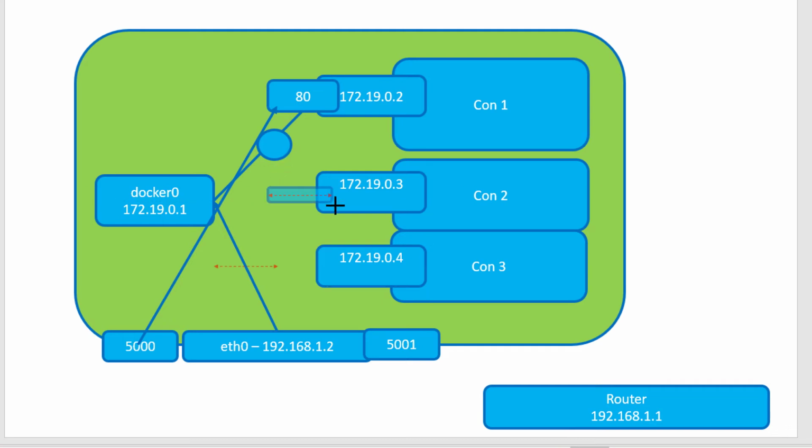Let's assume I map port 5001 to port 8080 of container 2. Any data sent to port 5001 on the host will be mapped to 8080 of container 2, and any data received on port 5000 will be mapped to port 80.